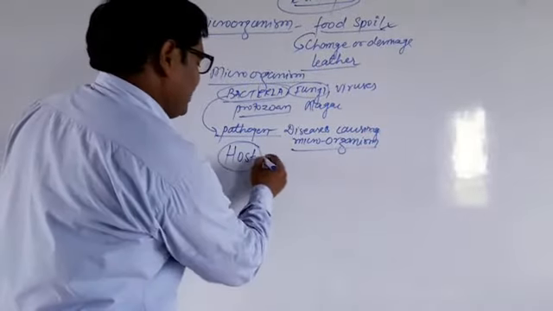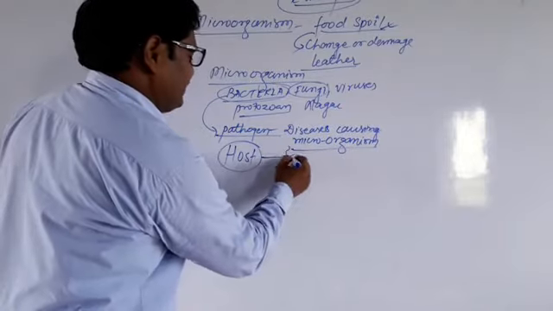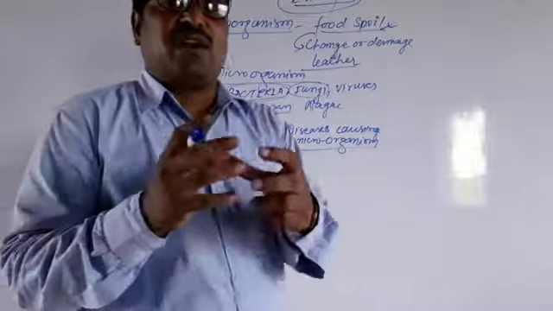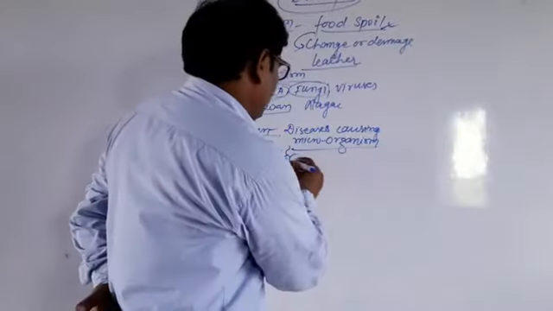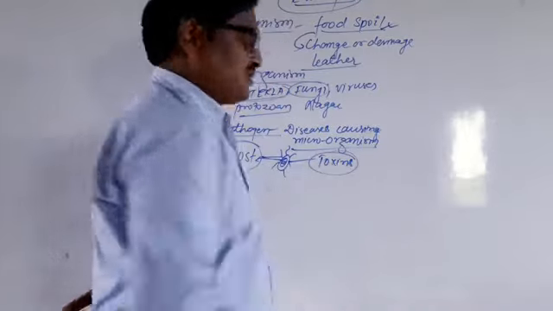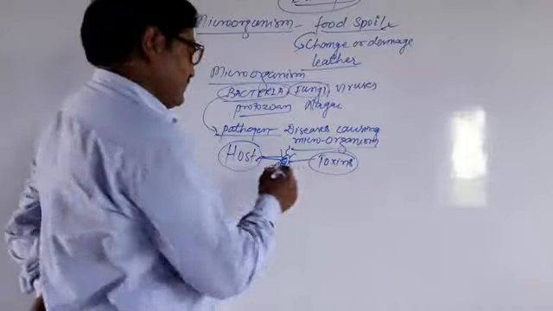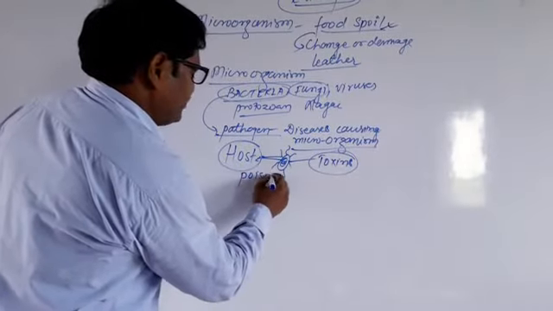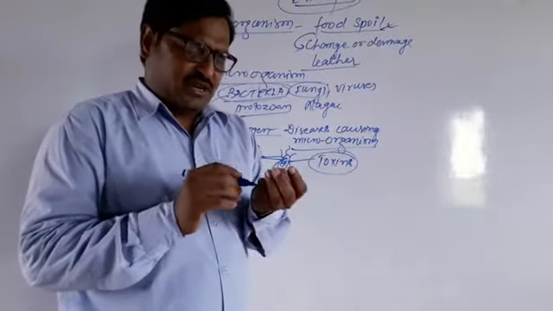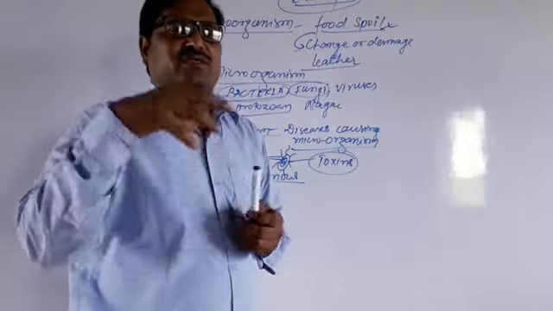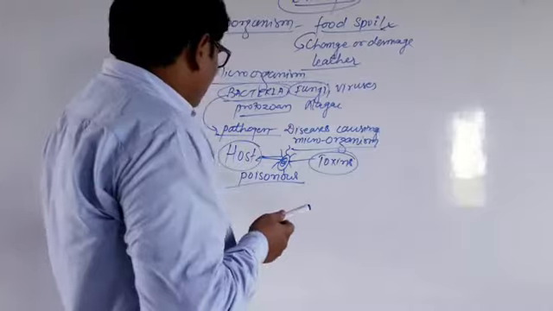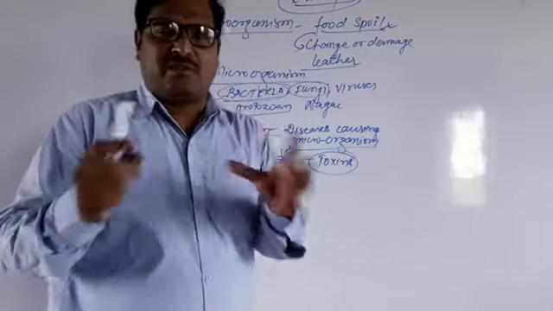So when a bacterium enters our body, what happens? They release some harmful chemicals. These harmful chemicals are known as toxins. What does toxin mean? Toxins means poisonous. So these poisonous chemical substances are released and mixed into the blood, and through the blood they circulate all around the body.